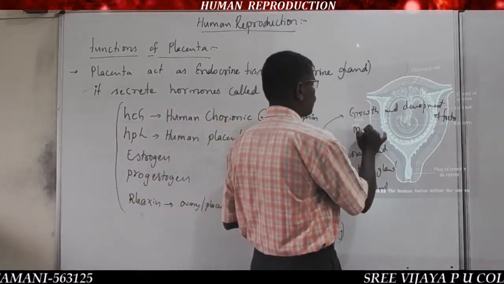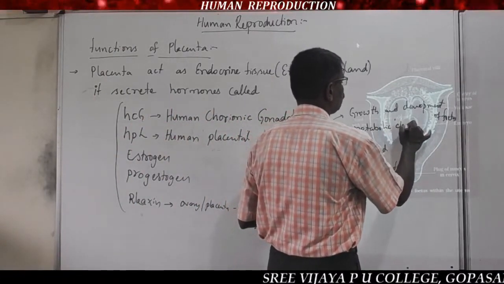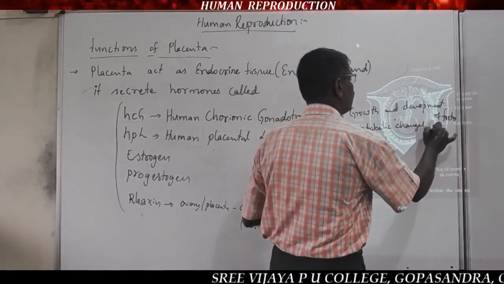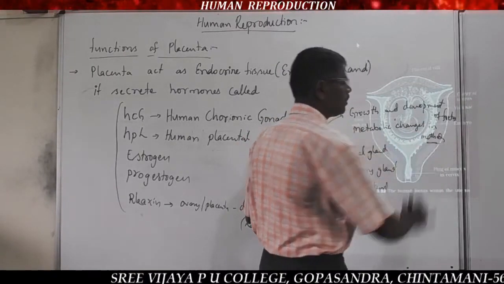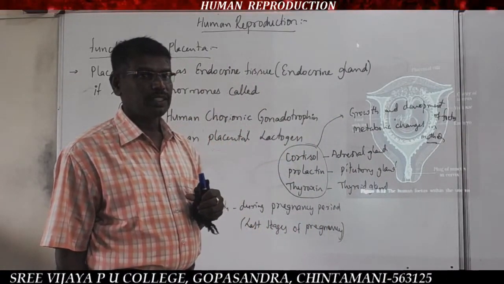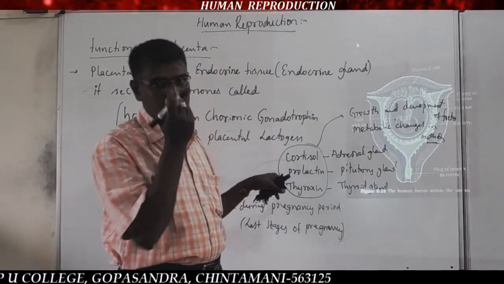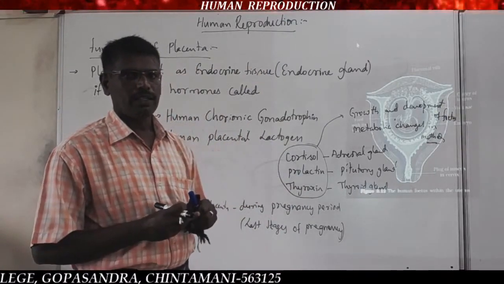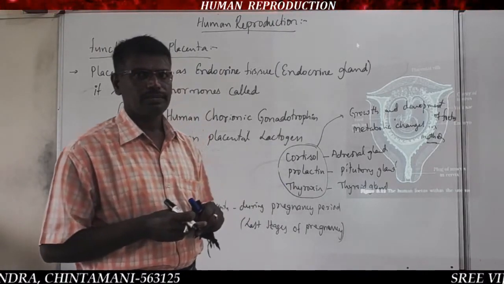and for the metabolic changes in the mother or maternal body. Metabolic changes are present during the pregnancy period. That's why these hormones are required by the maternal body, and that's why there is more concentration of these hormones.